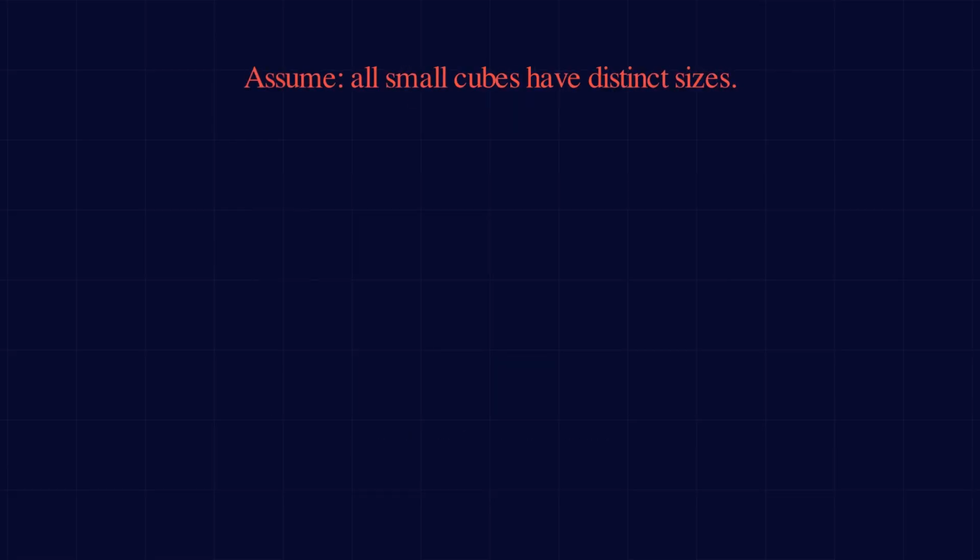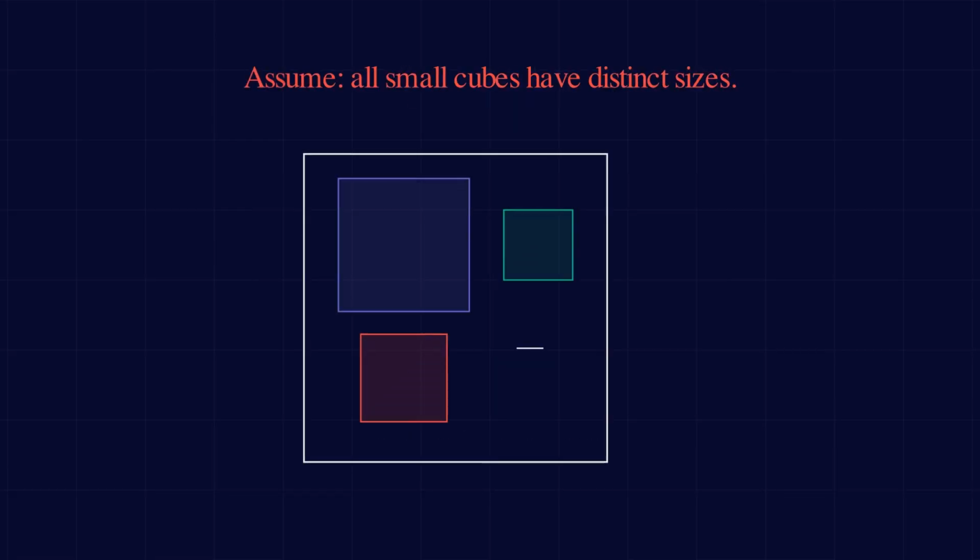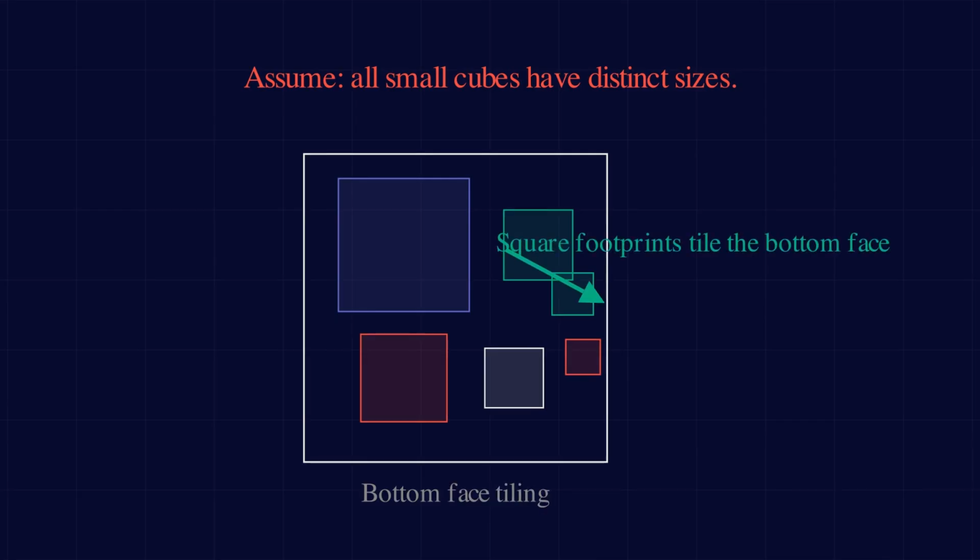Assume for contradiction that we have a valid dissection where all small cubes have distinct sizes. Look at the bottom face of the big cube. Each small cube that sits on the floor contributes a square footprint to this bottom face. These square footprints tile the bottom face perfectly. No gaps, no overlaps. So we have a square tiled by smaller squares, all of different sizes.